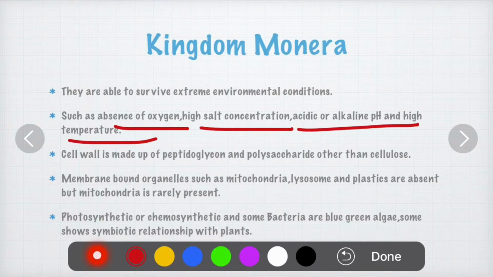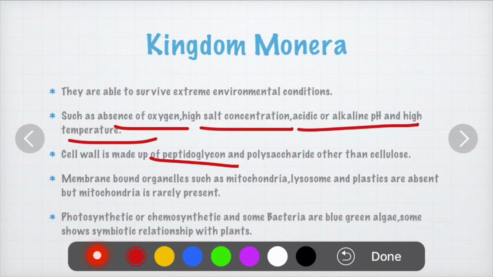temperature. Because the cell wall is made up of peptidoglycan and polysaccharides, which is other than cellulose. So the polysaccharide is not cellulose. Because of this cell wall structure, the organisms are able to survive in extreme environmental conditions such as absence of oxygen, high salt concentration, high acidic and alkaline pH, and high temperature.